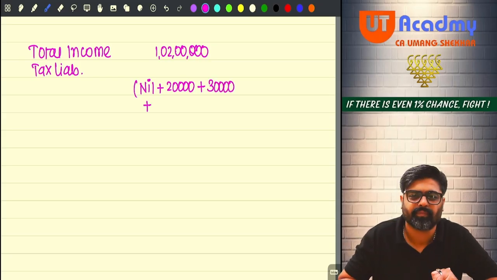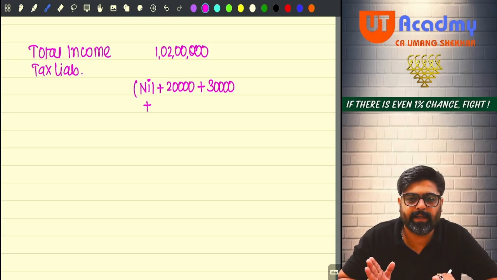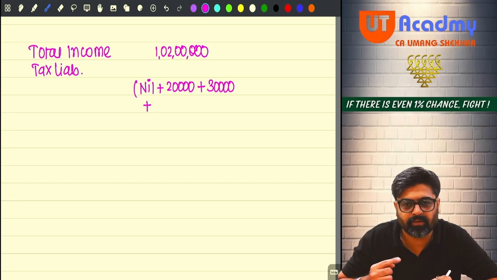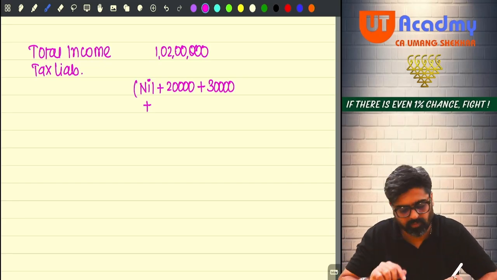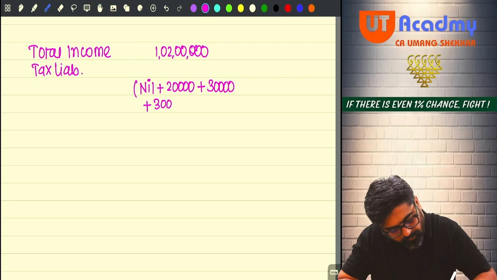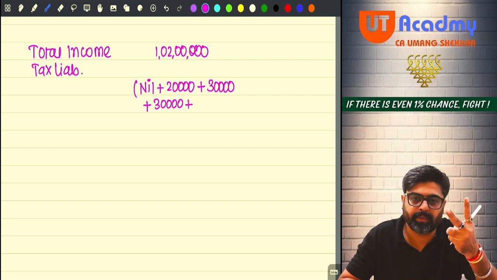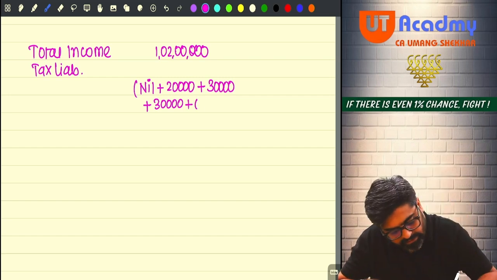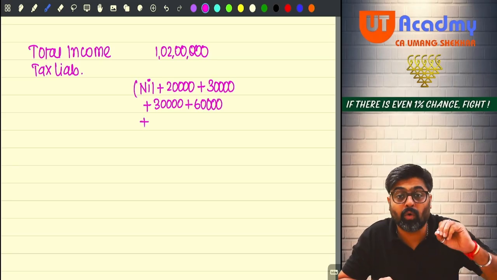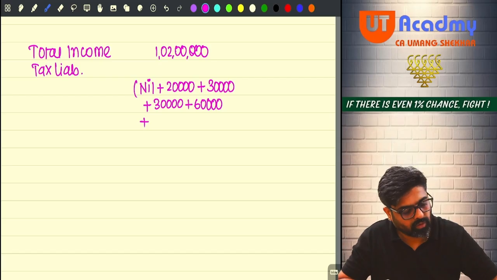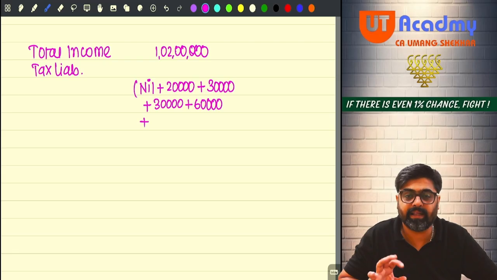And on 10 to 12, 2 lakh rupees, you are going to pay 15%. 15% of 2 lakh will be 30,000 again. Then 12 to 15, 3 lakh rupees. On that 3 lakh, you are going to pay 20%. So it will be 60,000. And total income over and above 15 lakhs: 1 crore 2 lakh minus 15 lakhs will be 87 lakhs.